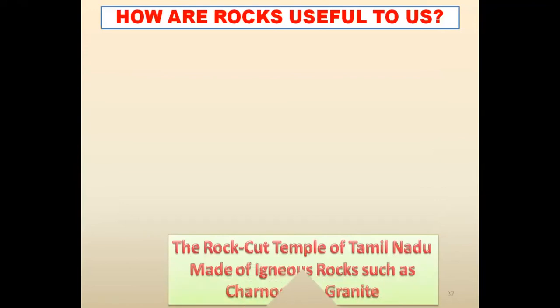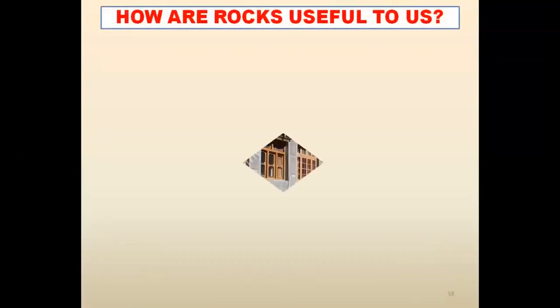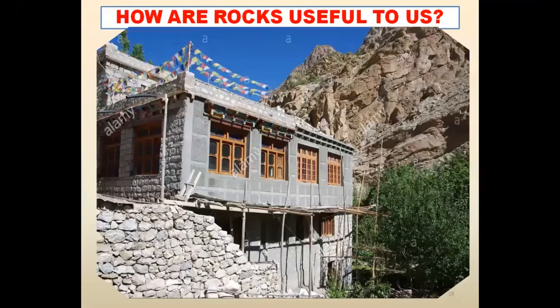और एक rock cut temple तमिलनाडु में भी है. And here is the image. It is also made up of charnockite and granite. That is igneous rock. That is also one of the uses of rock, my dear students. देख रहे हैं आप rock cut temple of Tamil Nadu also. Let me show you more images. Can you identify this one?